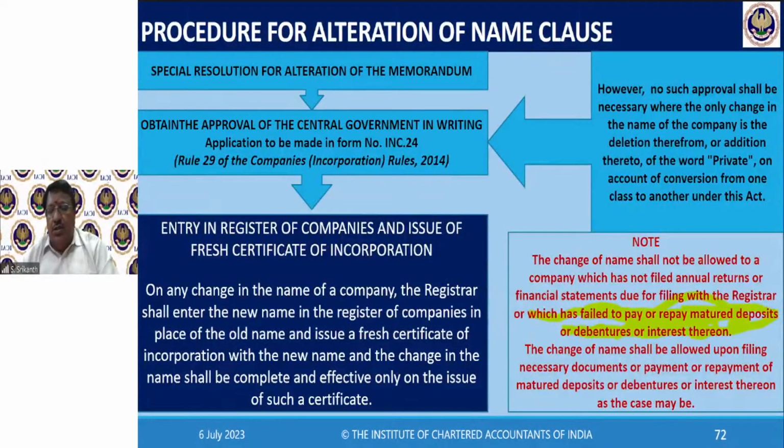Capital clause. Simple. The capital clause in the memorandum is meant to disclose the authorized capital, also known as nominal capital.